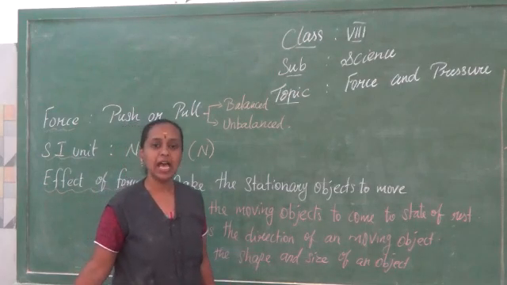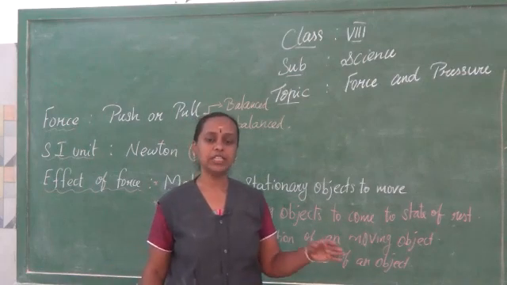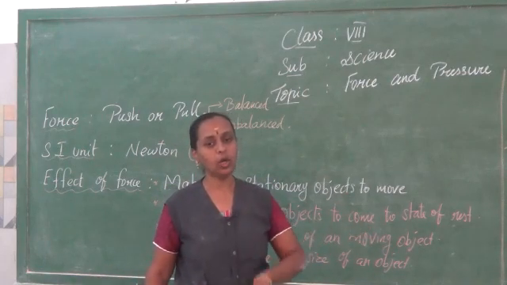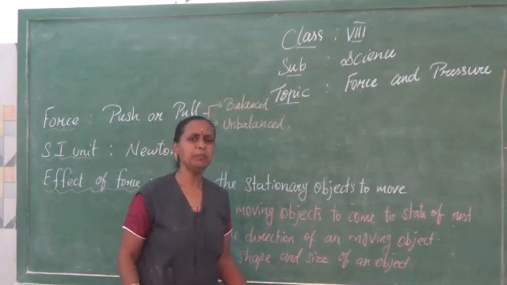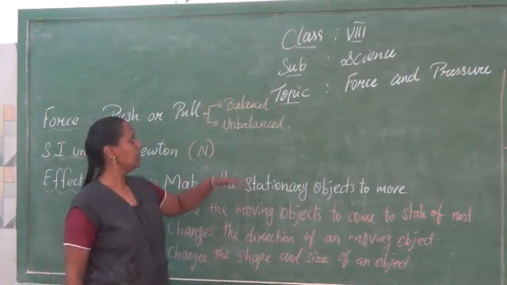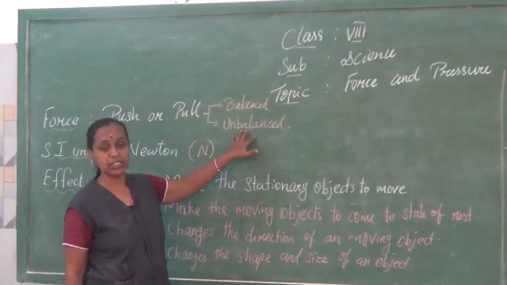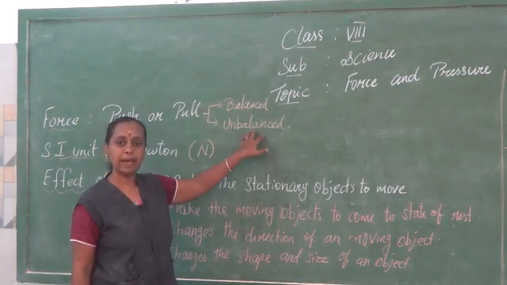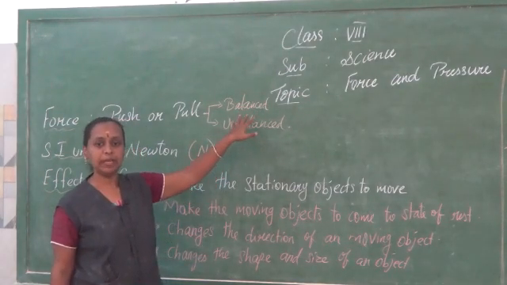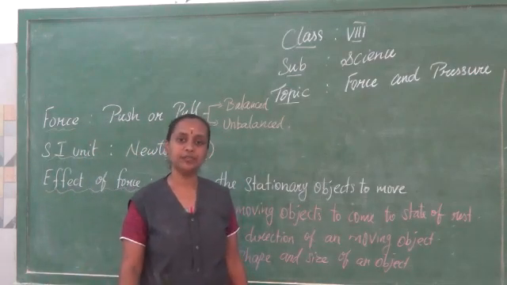So, force is an action of push or pull which can make objects move or bring moving objects to rest. Before that explanation, the force may be balanced or unbalanced. Let me explain this with an example. You can see people playing tug of war.